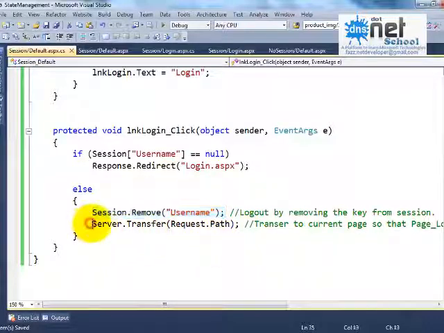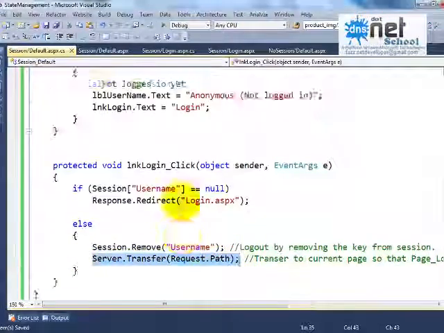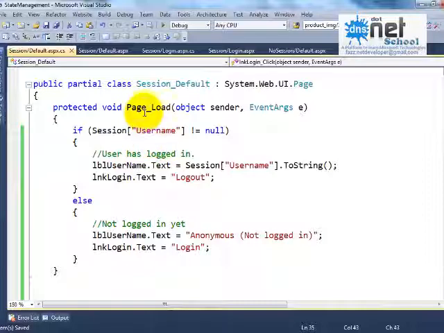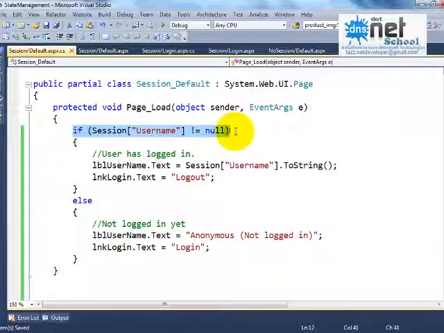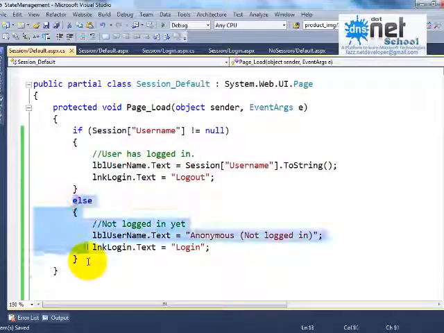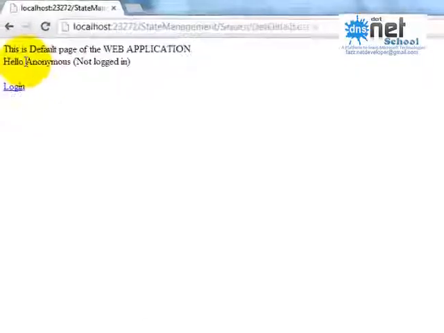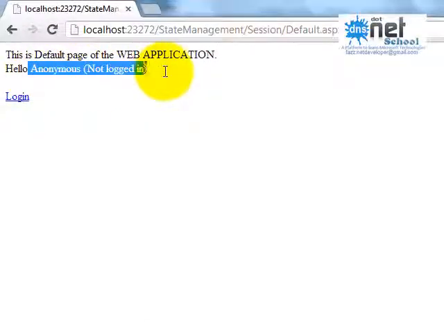So when the current page is loading, the page load event will be executed. There, it will again check whether the session is null or not. So right now the else part will be executed. Let's see, logout, the page will be loaded. See here, yeah, here it says logout, anonymous, login.